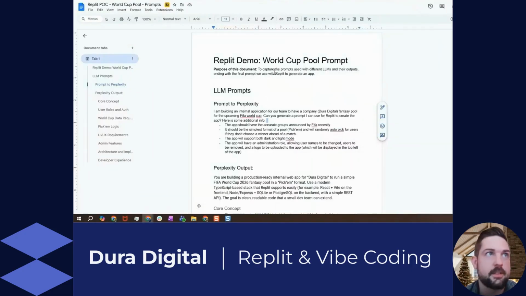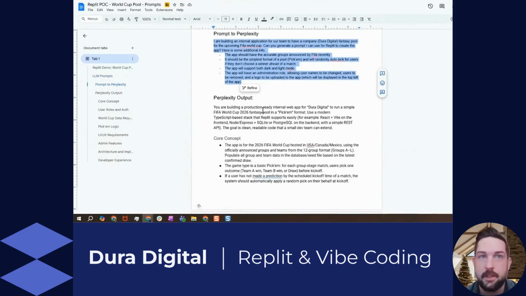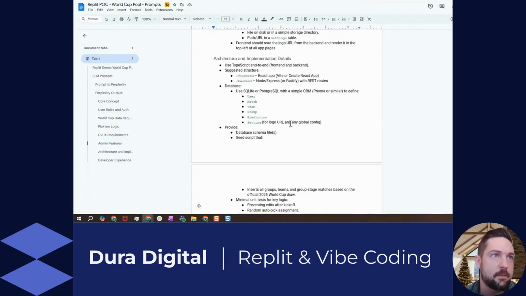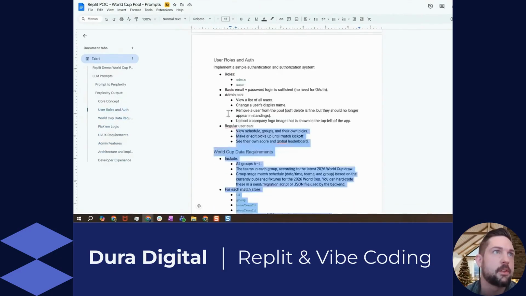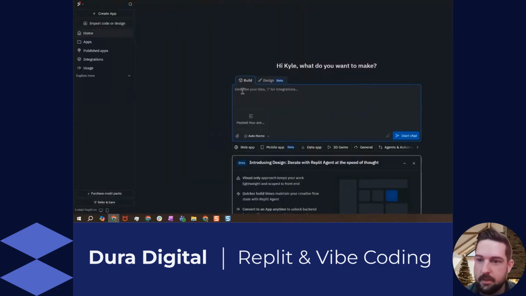I created a really simple prompt to create a FIFA World Cup pool. Essentially, an application where it would allow us to pick the teams that are going to win as the World Cup starts and progresses. I just kept it really, really simple for demo purposes. And then I fed it to Perplexity to make that prompt a little bit more robust. So I'm going to take Perplexity's prompt and give it back to Replit so it can build our World Cup fantasy pool application.